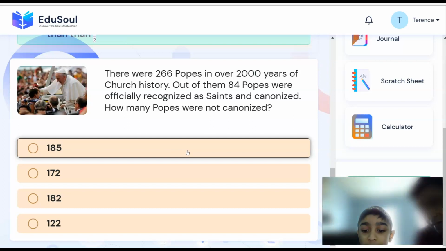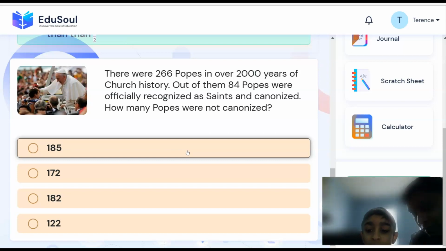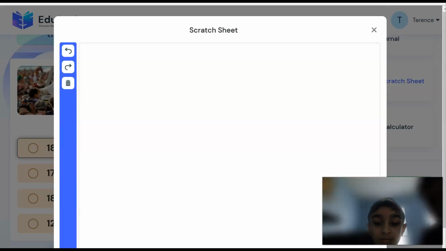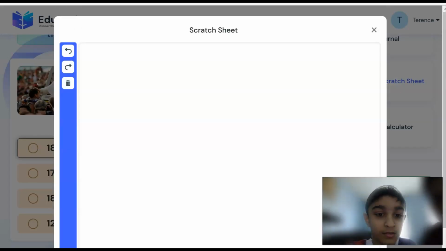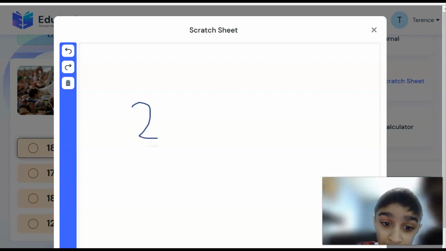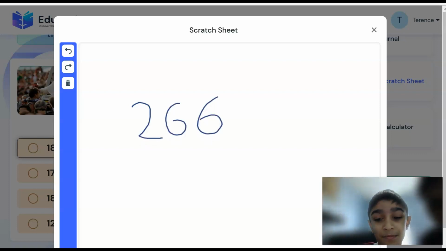Even though you are a second grader, can you write it and do the subtraction over here? Okay, so let's do the subtraction. Look at those numbers. What are those numbers? 266 and 84. Okay, let's go with the subtraction. 266, great.